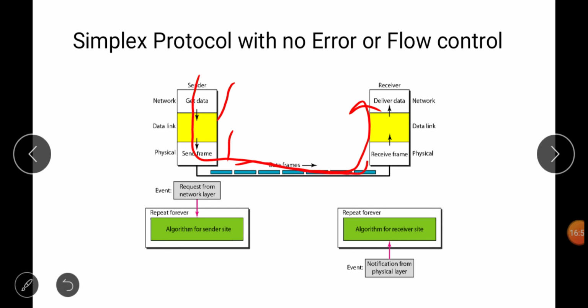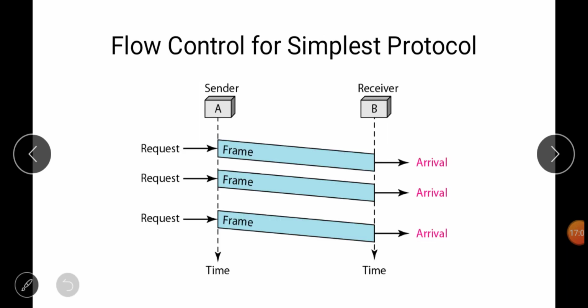Okay, so what are the events: request from the network layer and notification from the physical layer. That's it, only two events are there. For this, what is this? This is flow control. Simply request, frame arrival; request, frame arrival.